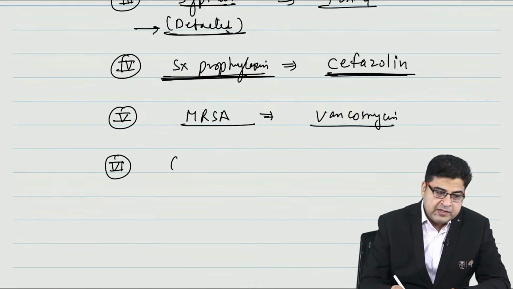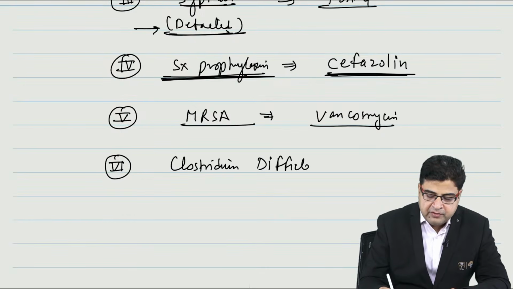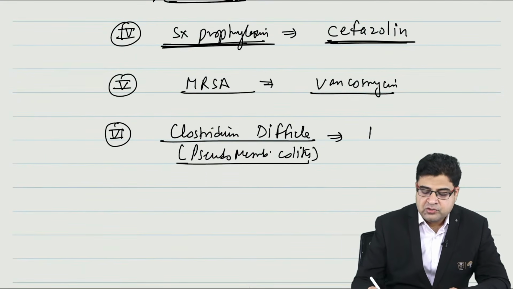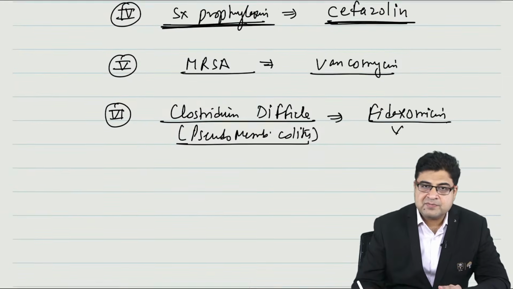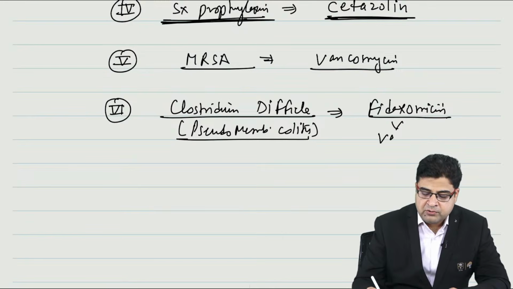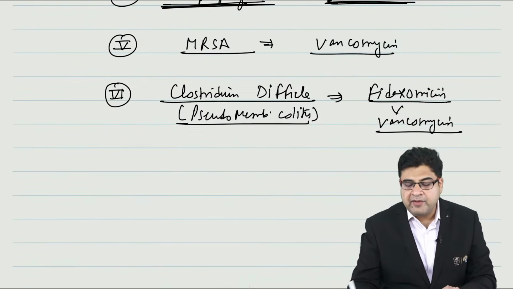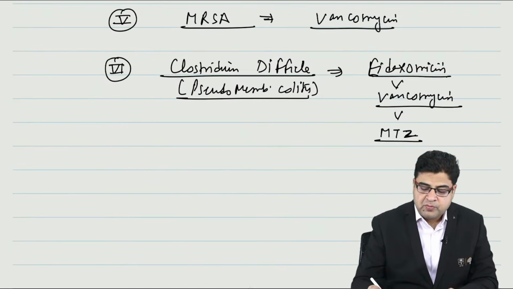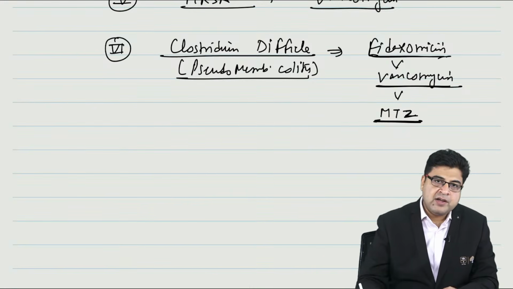Similarly, they can ask you what is the drug of choice for Clostridium difficile infection. Clostridium difficile is the one which can result in pseudomembranous colitis. So the best medicine here is fidaxomicin. Fidaxomicin is the best medicine to be marked. But if it is not given in the MCQ, you can go for vancomycin. So fidaxomicin is the best medicine followed by vancomycin. Even if that is not given, you can go for metronidazole. So fidaxomicin, vancomycin, metronidazole you can mark as a drug of choice.